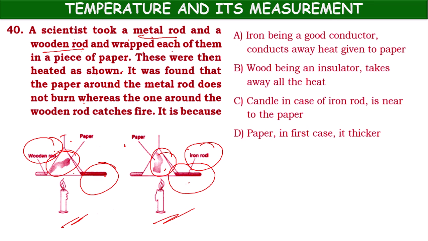He observed that the paper around the metal rod does not burn, but the paper around the wooden rod catches fire.